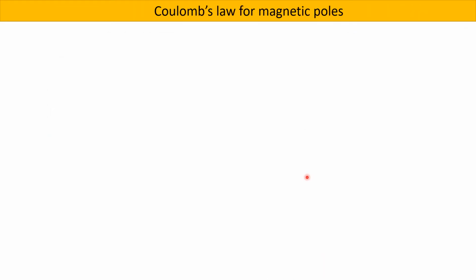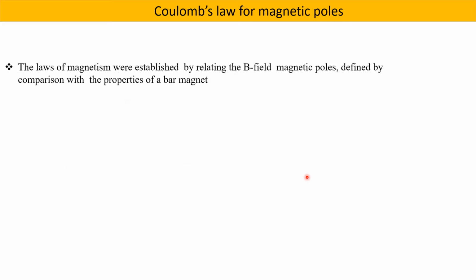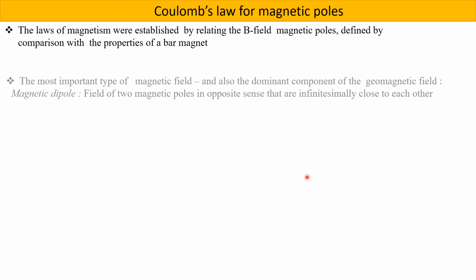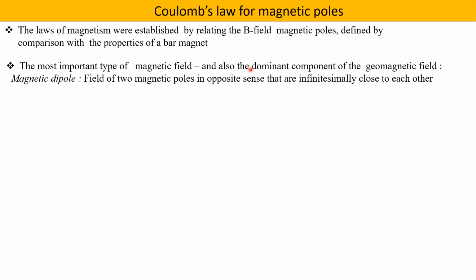Now, just like the gravitational law, we have Coulomb's law for magnetic poles. The magnetism laws are established by relating the magnetic field to the magnetic poles, and the most important type of magnetic field is called the magnetic dipole.